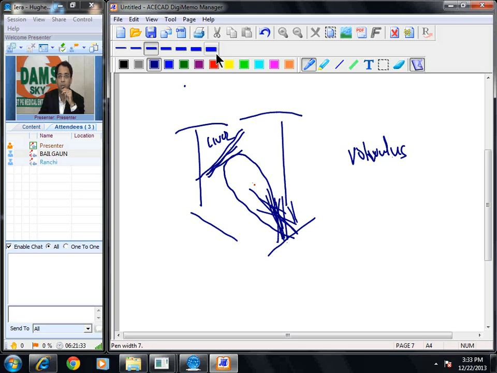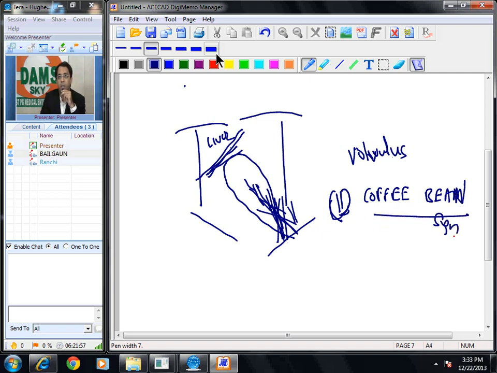Now this particular appearance of the bowel has also been called, many of you from Karnataka are very aware of this, the coffee bean sign. Because a coffee bean also has a fulcrum or a narrow structure in between. So this dilated loop on plain X-ray has been called the coffee bean sign.